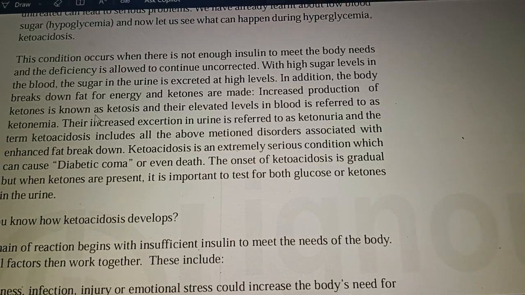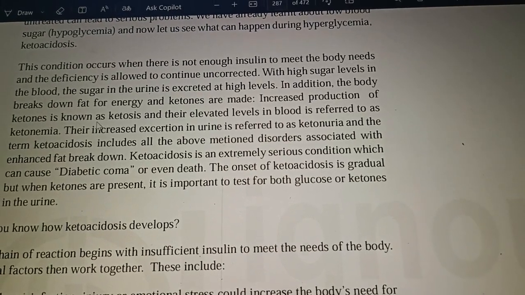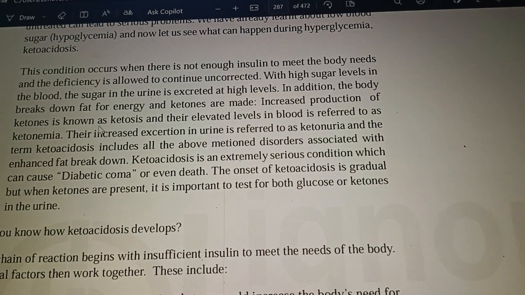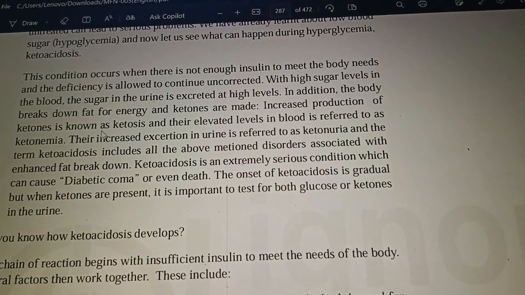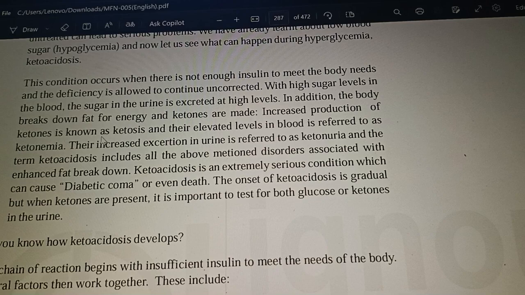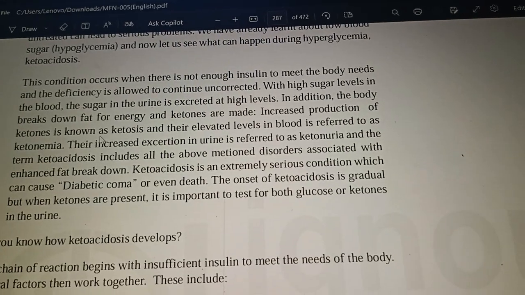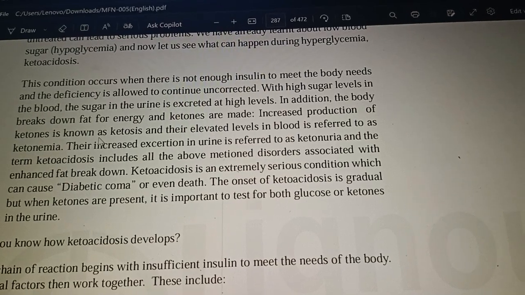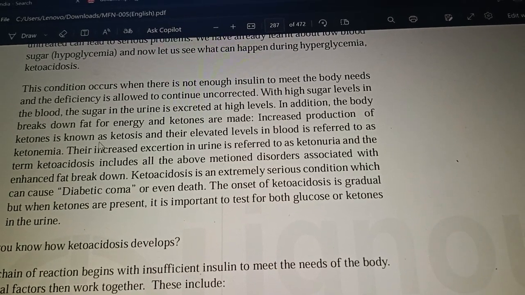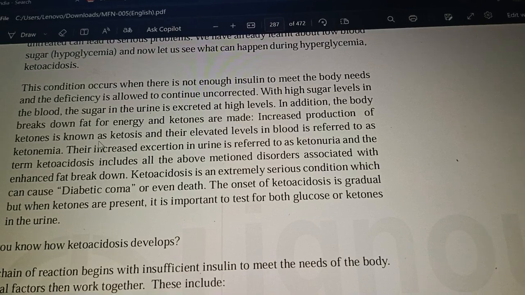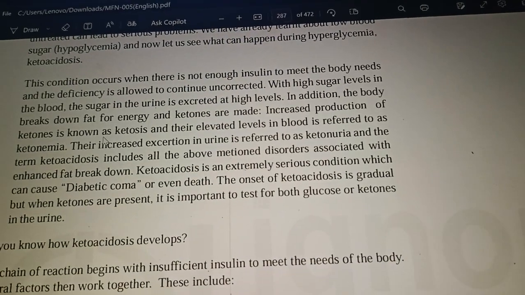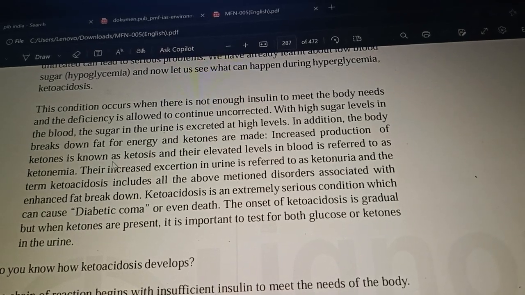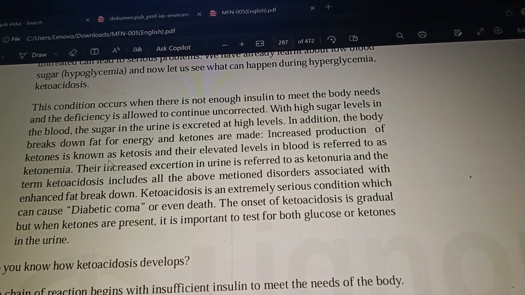Increased production of ketones is known as ketosis, and elevated levels in blood are referred to as ketonemia. Their increased excretion in urine is referred to as ketonuria. The term ketoacidosis includes all the above disorders associated with it. Ketoacidosis is an extremely serious condition which can cause diabetic coma or even death.